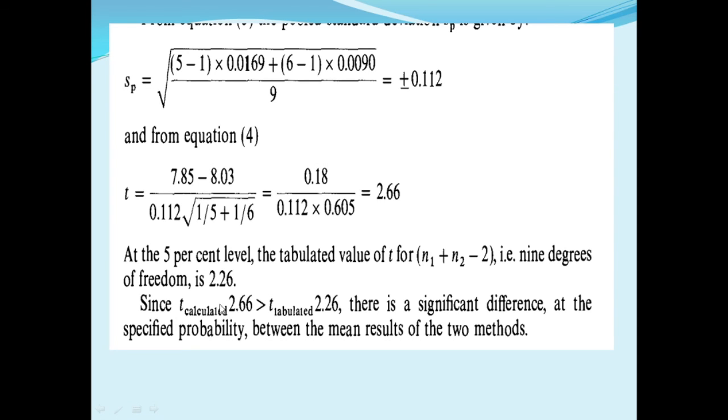Here the tabulated value is less than the calculated value; that is, the calculated value is greater than the tabulated value.